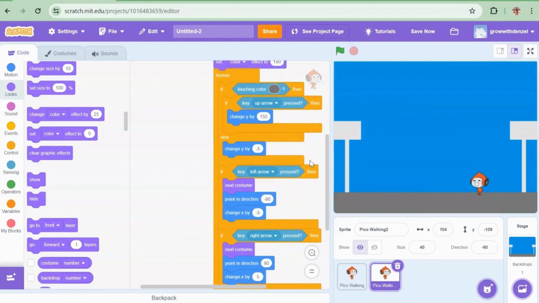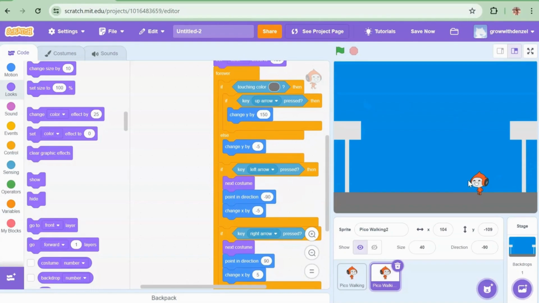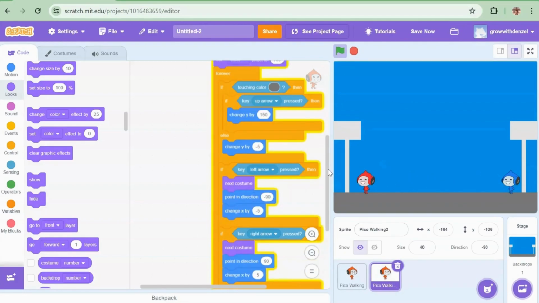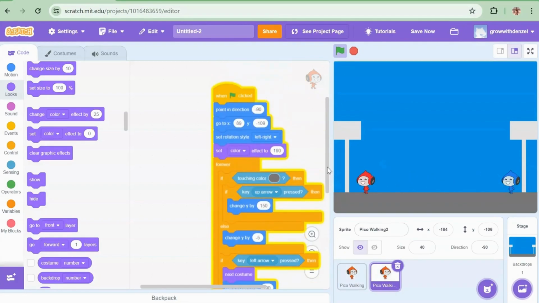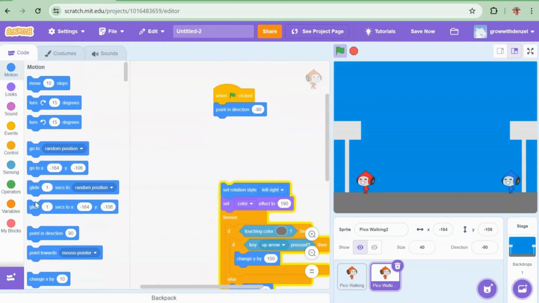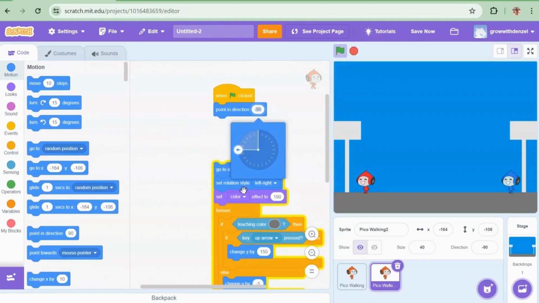Okay, now we want the character to go to a different place. It's hard to tell when it's off, so you bring it when it's still running. You bring out the go to X block and you add in the other one. Then you point the direction, the opposites.